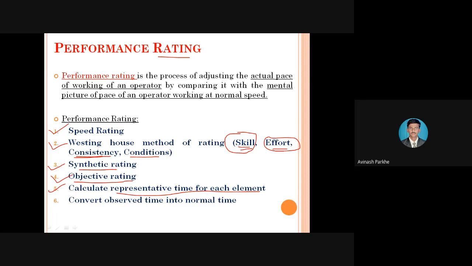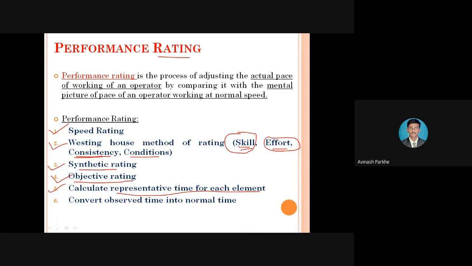Standard time is available. I have to complete that facing operation within 5 minutes, but that operator is taking 6 minutes. That means he is taking an extra 1 minute, so his performance is not up to the mark. If he is completing within 4 minutes, no problem; the performance of that operator is very high. But some workers take extra time to complete the same task using the same machine. So at that time, you have to compare the normal time and the observed time.